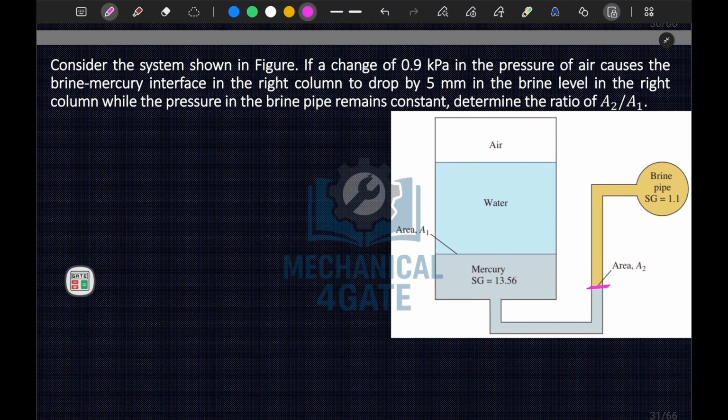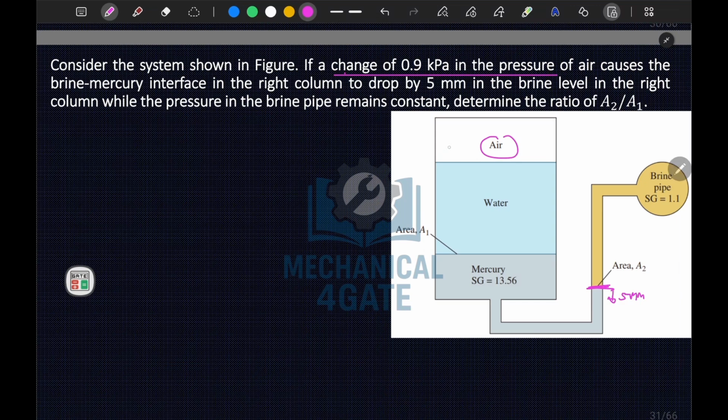So consider the system shown in the figure. If the change of 0.9 kilopascal in the pressure of air, here we are changing pressure by 0.9 kilopascal, this will cause your liquid to fall by 5 mm. So we have to calculate the ratio A2 by A1. The pressure in the brine pipe remains constant. So let's look into this.